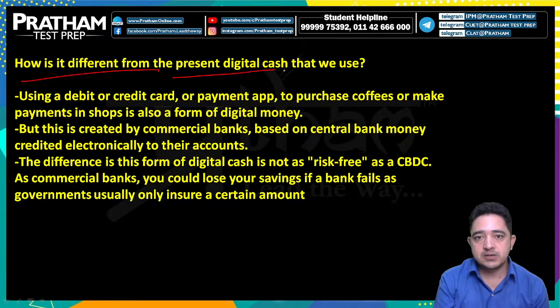How is it different from the present digital cash that we use? Using a... just a second.